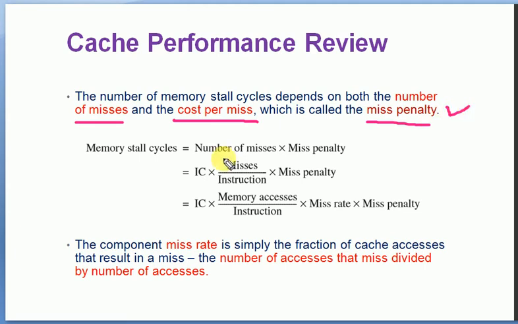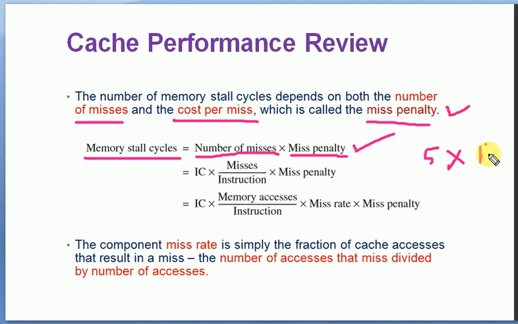The additional operation of accessing the data from the primary memory is called the miss penalty. Now memory stall cycles, which are part of the previous CPU execution time, can be defined as the total number of misses times the miss penalty. If the number of misses is 5, it will be multiplied with the miss penalty, the time taken for getting the data.